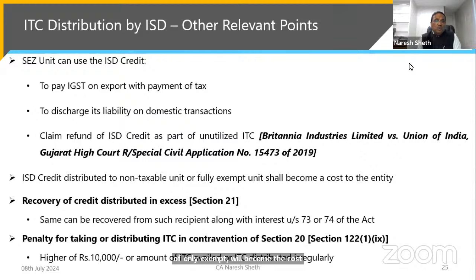And friends, as I have told you, for recovery of credit distributed in excess, we have section 21, which empowers it. It can be recovered along with interest under section 73 or 74 of the Act, and for penalty for taking or distributing ITC in contravention of section 20, the penalty is prescribed under 122(1)(ix): higher of 10,000 or the amount of ITC availed or ITC distributed irregularly. So friends, we have to be very cautious and conscious while applying the ISD mechanism to our organization.